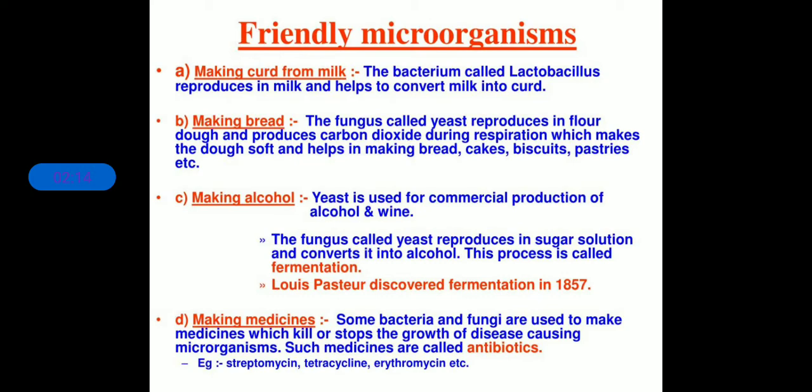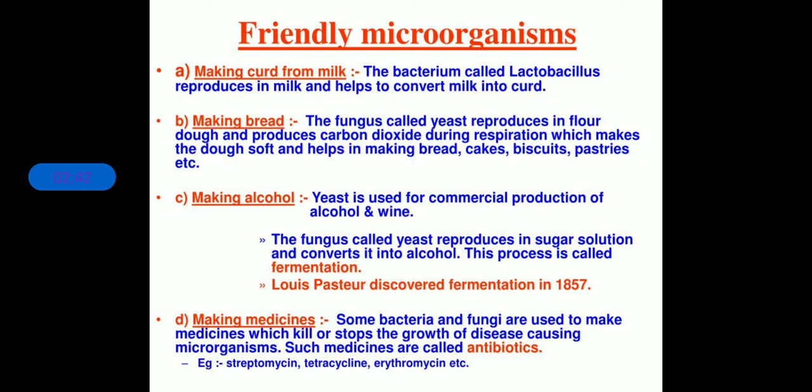Two, in making medicines and vaccines. Three, in agriculture to increase soil's fertility, and four, cleaning the environment as decomposers. So microorganisms have four main uses other than the common everyday uses. Let us discuss all these four uses one after the other in detail.